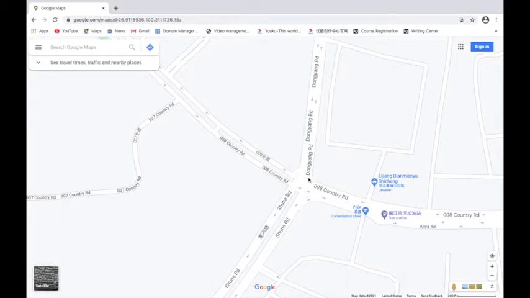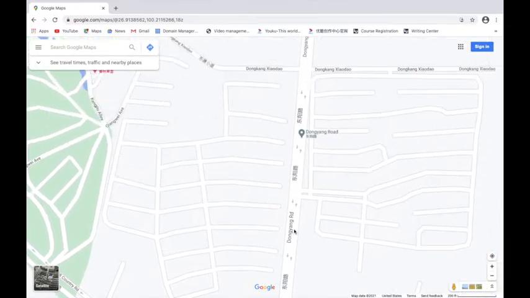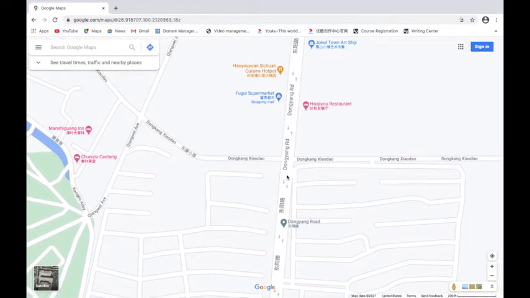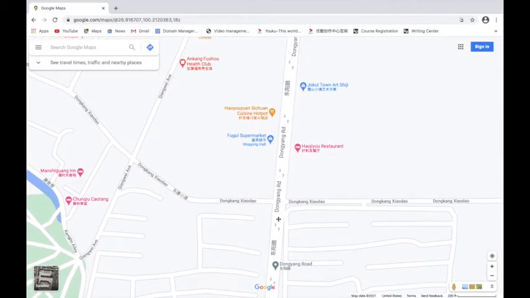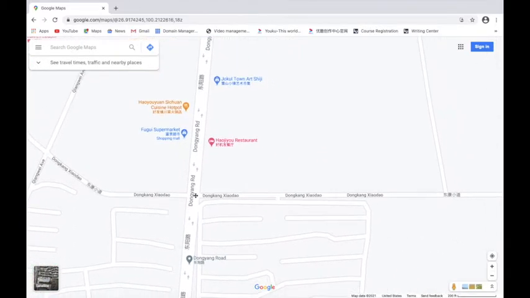Dongyang Road, I'm going to turn right, and the direction that I'm going to be going now is, that's right, north. So I'm going to be going north on Dongyang Road, all the way up past the complex where I know some of you live, which is going to make your project actually a lot easier. Go up Dongyang Road until we get to Dongkang Xiaodao, or Dongkang Road, and I'm going to take a right.